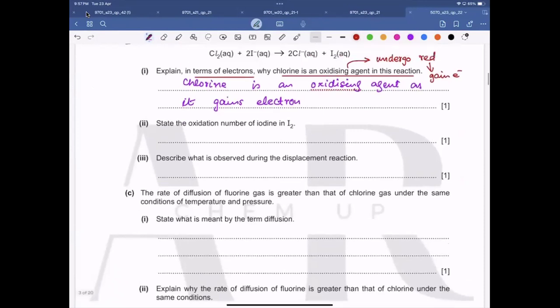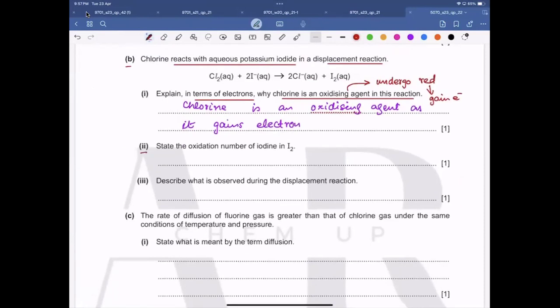Now, B part 2. State the oxidation number of iodine in I2. So in I2, it's an element, so its oxidation number is 0.